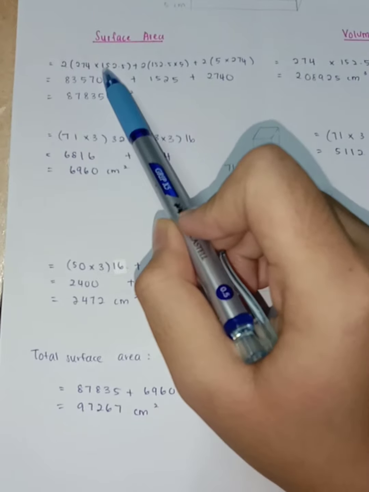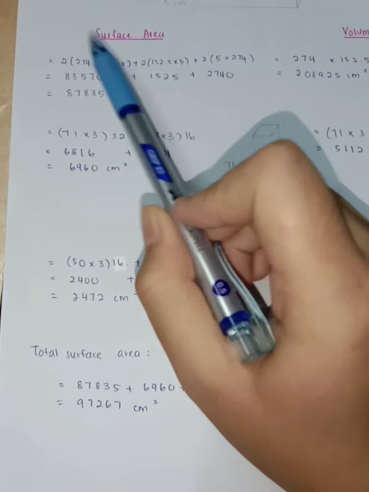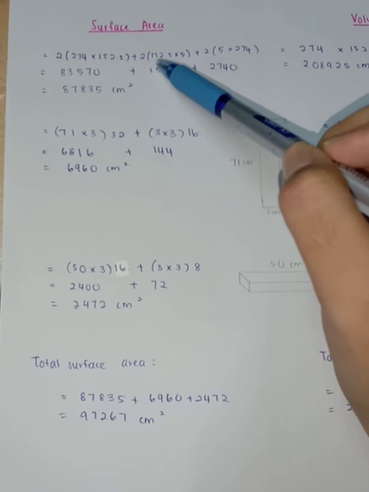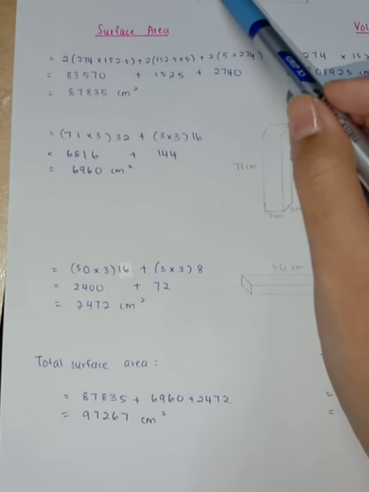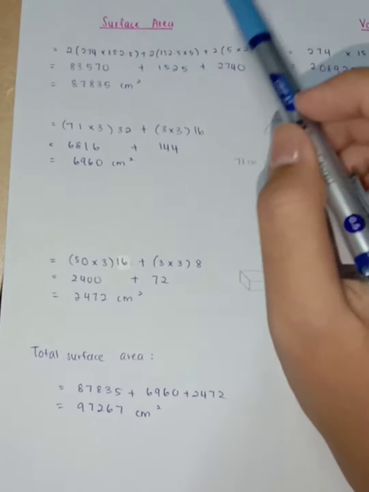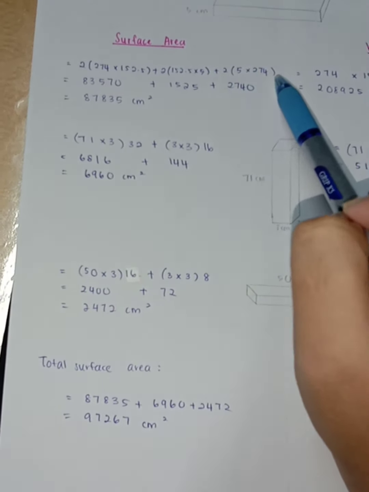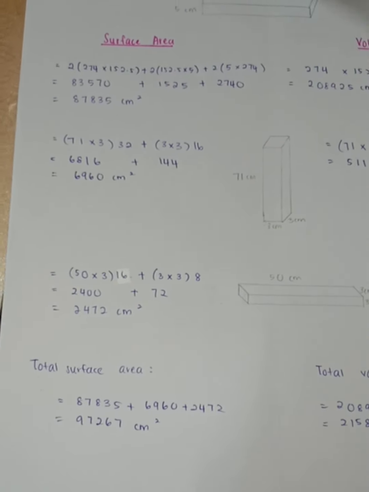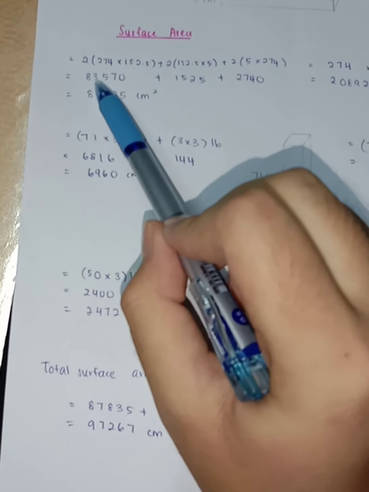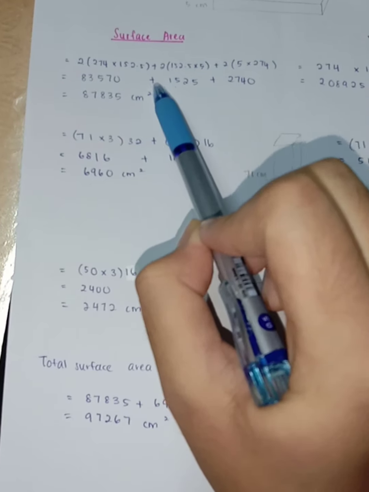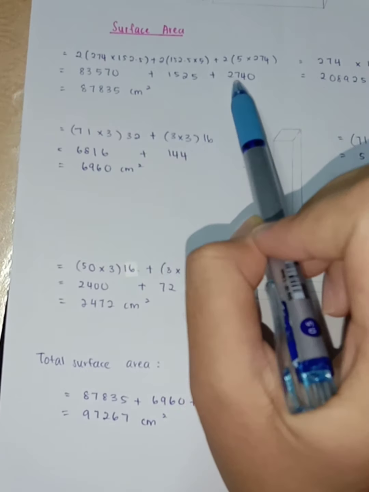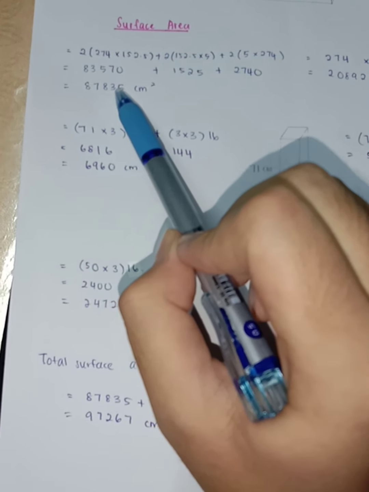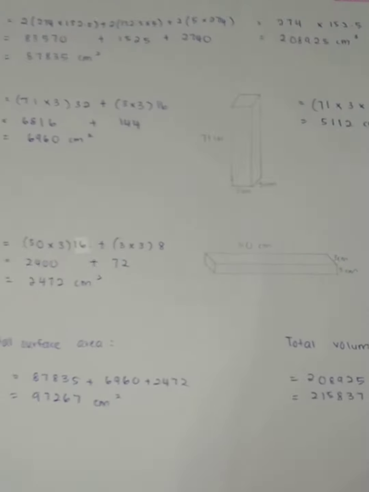So 274 times 152.5 times 2, because it's above and under, plus 152.5 times 5 for the side surface, plus 5 times 274 times 2, because this is the surface for the front and the back. So equal to 83,570 plus 1,525 plus 2,740, and we got the answer 87,835 cm squared.